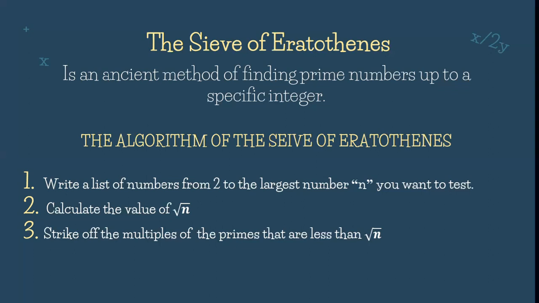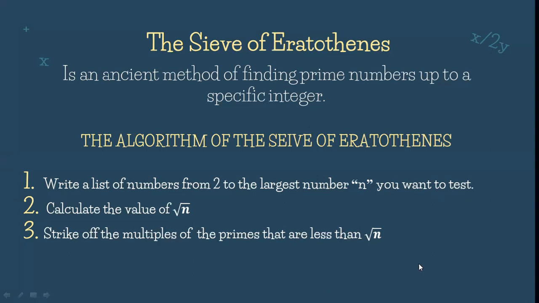So yung first po nating algorithm or the first step is to write a list of numbers from 2 to the largest number n you want to test. So halimbawa, binigyan kayo ng halimbawa 1 to 25, find the prime numbers from 1 to 25. So ang isusulat natin kasi alam natin na ang pinakamaliit na prime number is 2, hindi na natin isusulat si 1 because we already know that 1 is not a prime number. So magsisimula na po tayo kay 2.